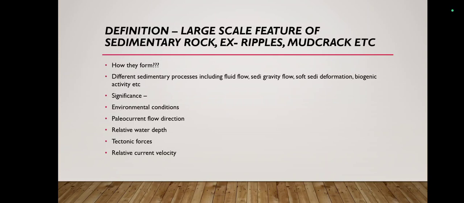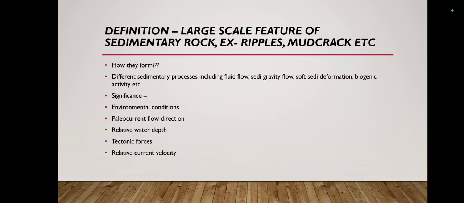Now coming to paleocurrent flow direction, where the current ripples indicate the direction from which the water is basically coming. In current ripples there is cross lamination, which tells you where the water is coming from, and that is your paleocurrent flow direction.